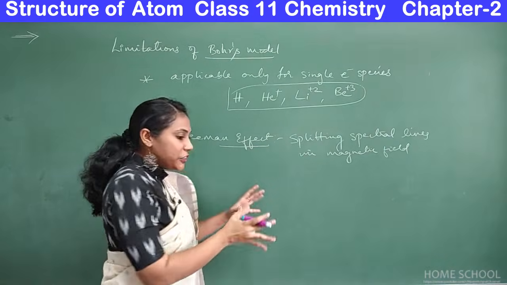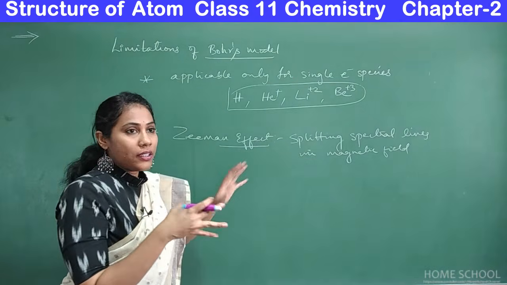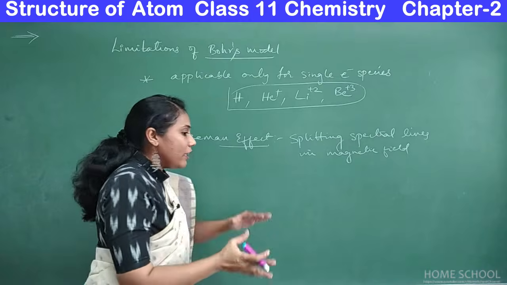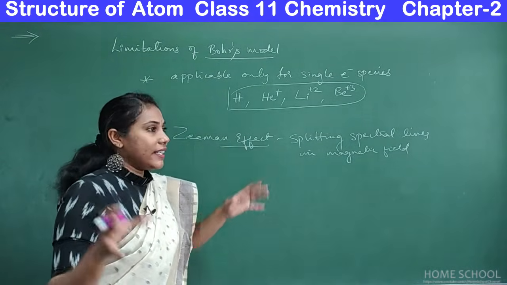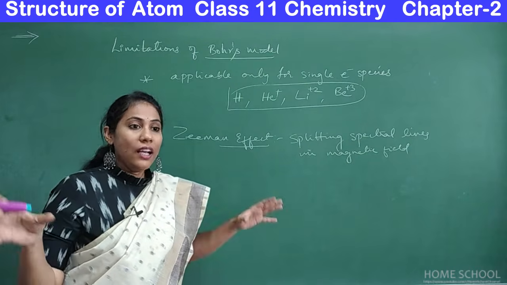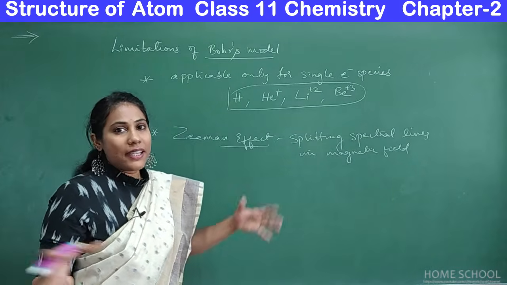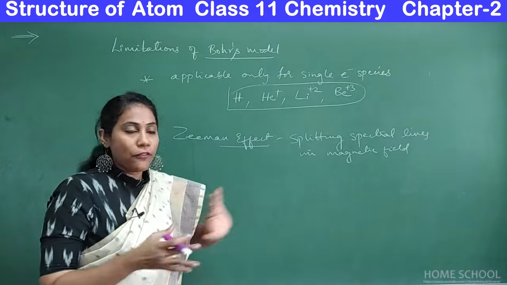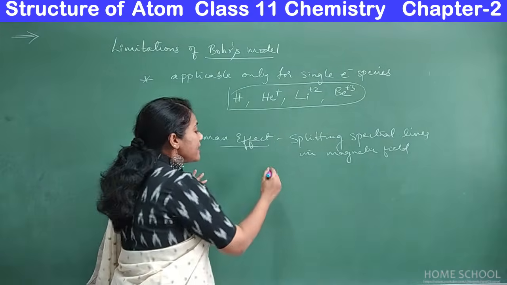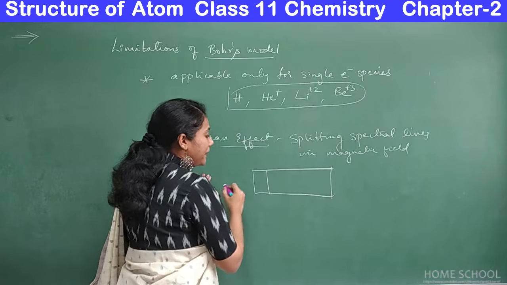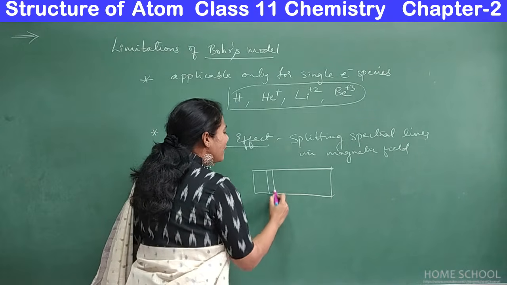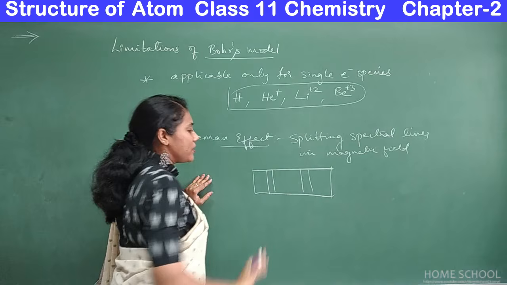Suppose, imagine a particular atom or group of atoms. You supplied some energy, the radiation was emitted and recorded as a spectrum. Based on the spectral studies, he gave the model for an atom. Imagine this is the spectrum you got for some element, with many lines in the emission spectrum.